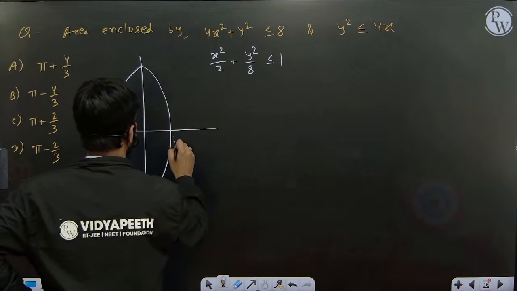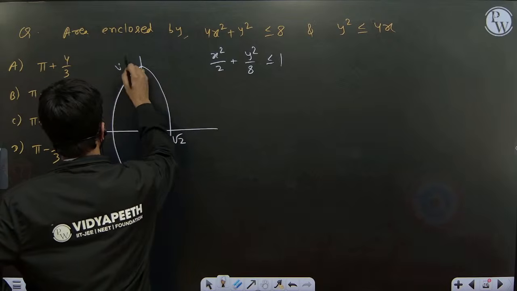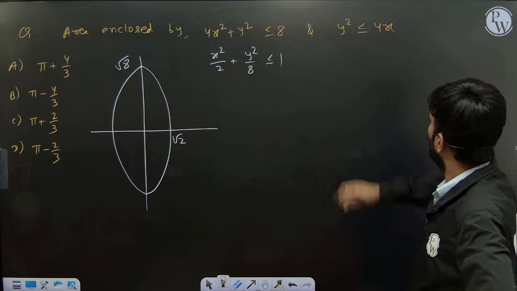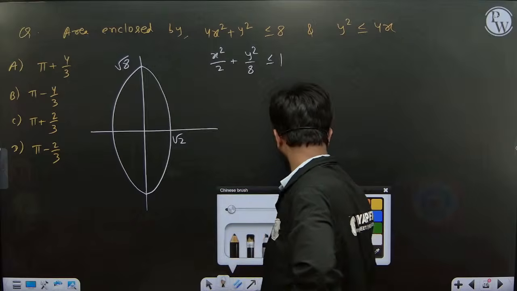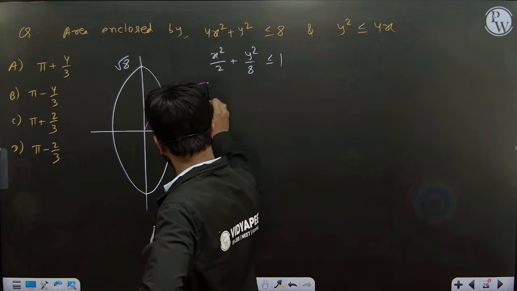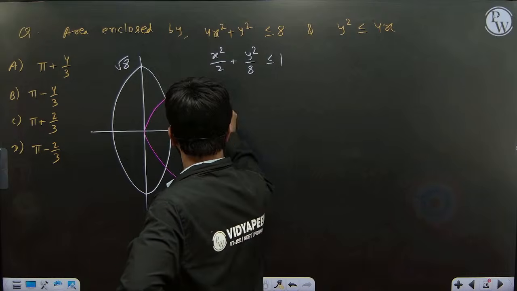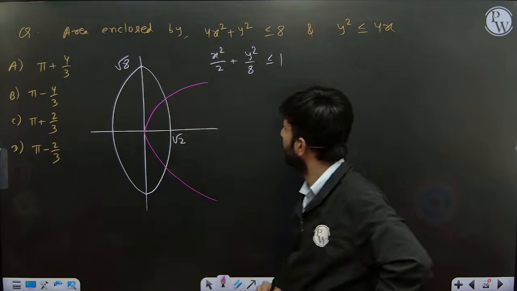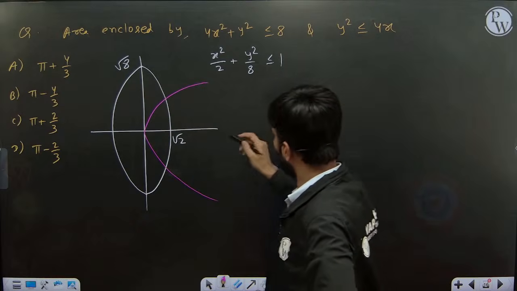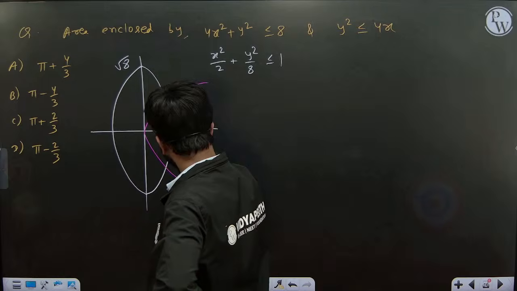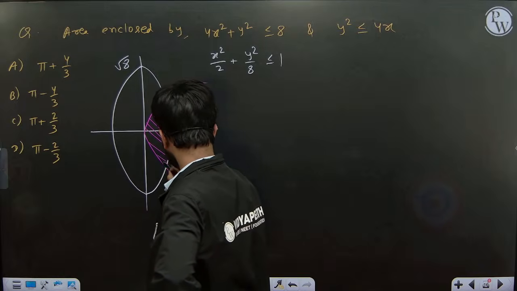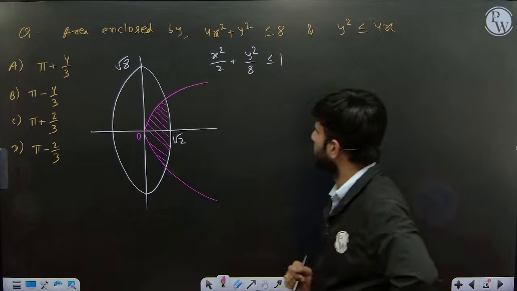So this is root 2 and this is root 8 or 2 root 2. Okay. And the second equation is y square less than or equal to 4x. We know this is a parabola, y square less than 4x. So inside this ellipse and inside this parabola, our area is this. This is the area asked in the question, we have to find this area.